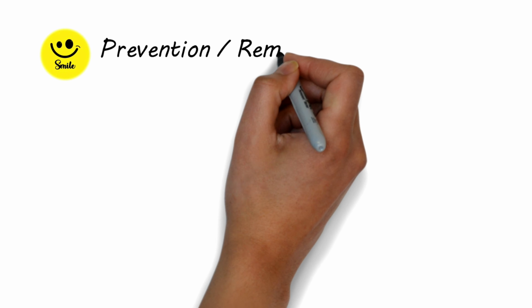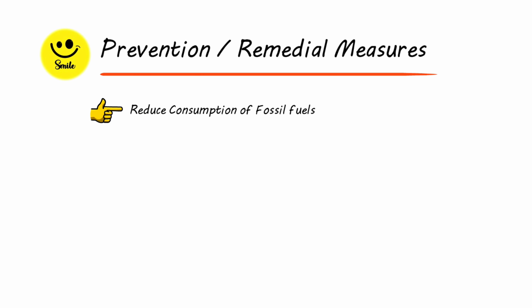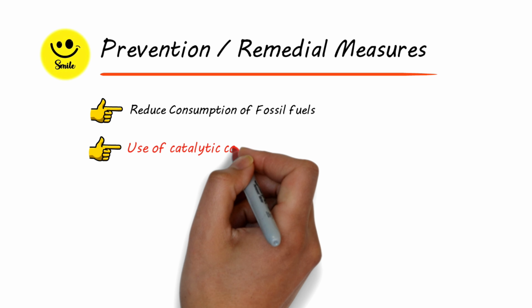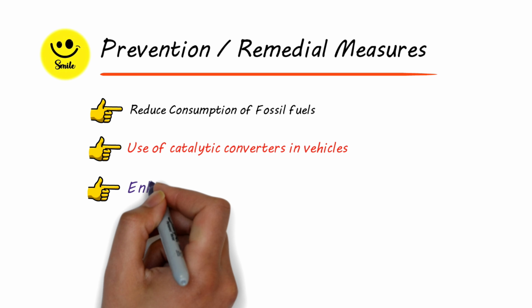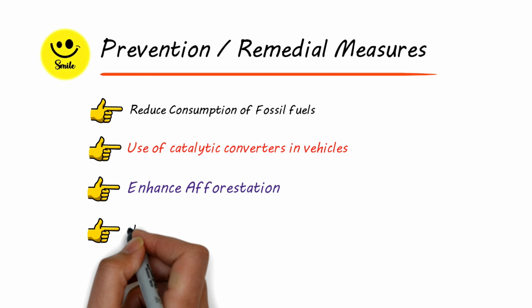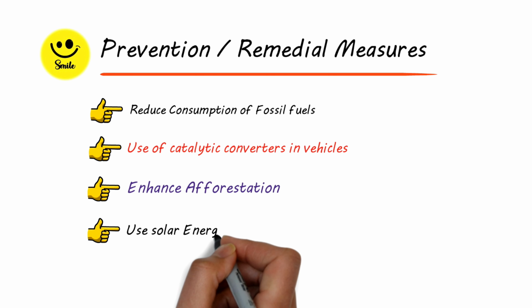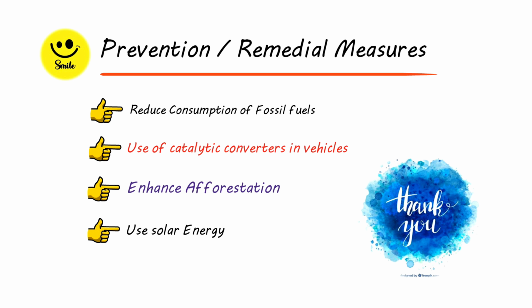Now there's a little bit of smile on us because we can have preventive or remedial measures. That is by reducing consumption of fossil fuels, and use of catalytic converters in vehicles can reduce emissions, and we can enhance afforestation. Growing more and more plants can lead to the consumption of carbon dioxide from atmosphere. We can use solar energy instead of conventional sources of energy. So this was all about the greenhouse effect and global warming. I hope you understand it. Thank you.